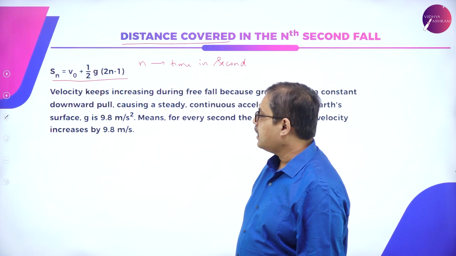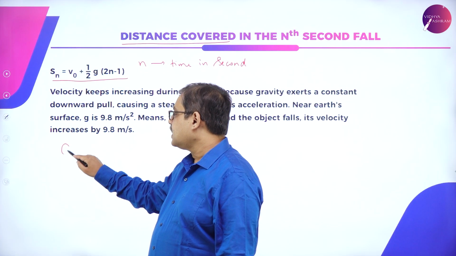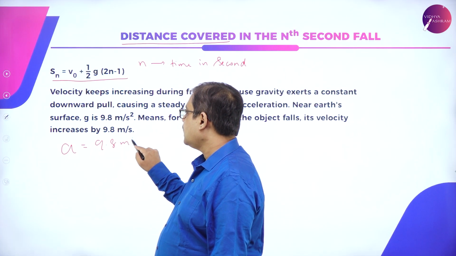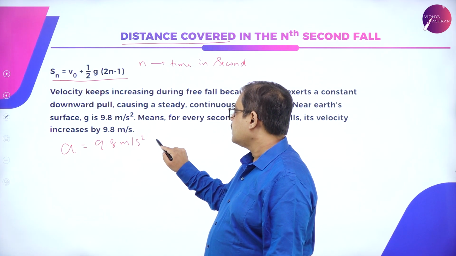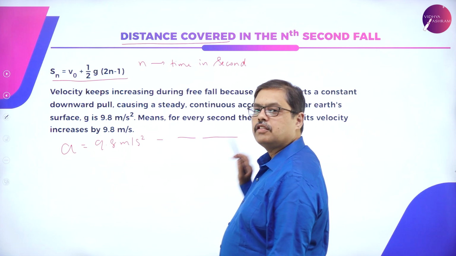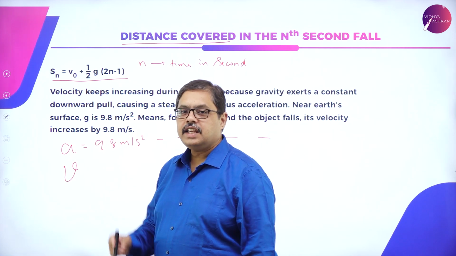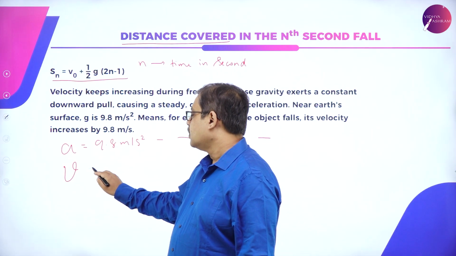Okay, how do I understand this? We know the equations, right? Acceleration is generally 9.8 meter per second square, and it is constant throughout the fall. What happens to the velocity? See, initially when you drop an object, the initial velocity will be 0.